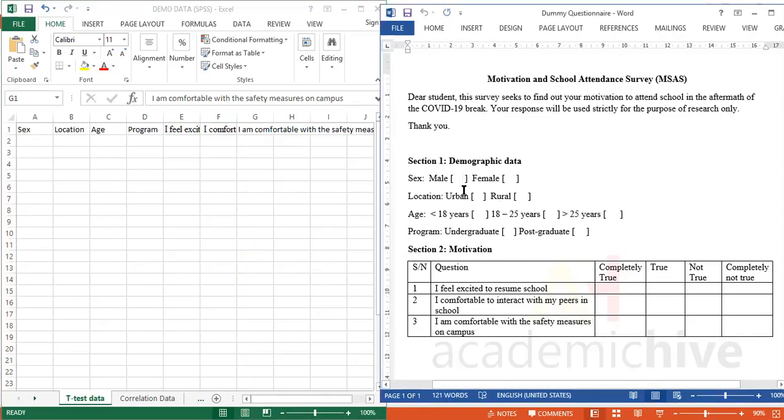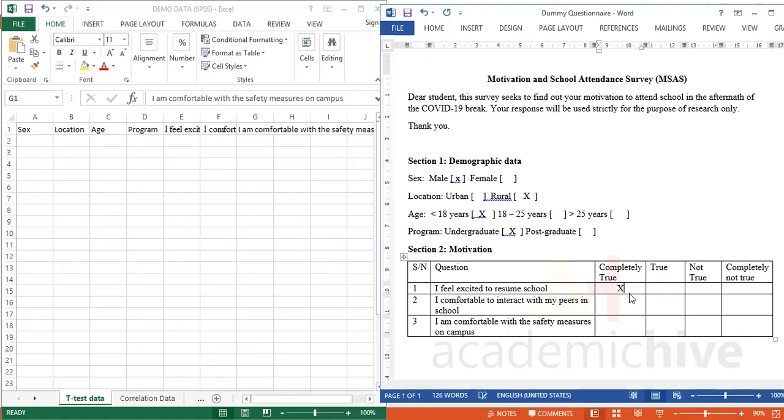Let's assume that the first person that filled this questionnaire took it like this. Let's say the person was male and in the rural area, less than 18 years, and an undergrad. And then the person said, I feel excited to resume school. So maybe home was boring, I want to resume school, right? And then the person decides to pick this option.